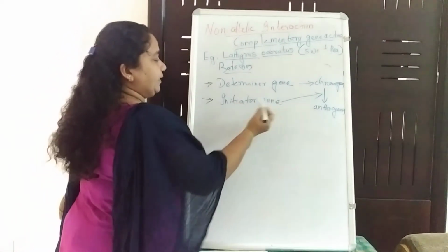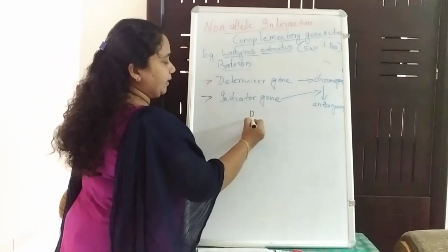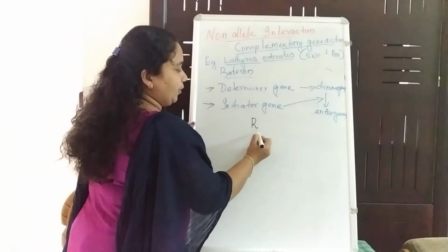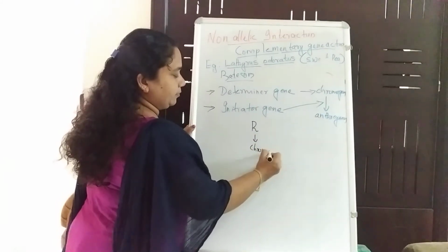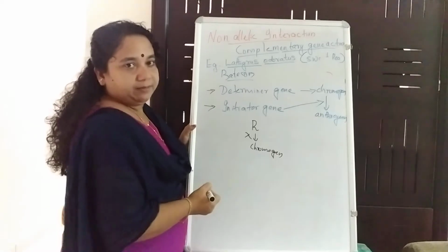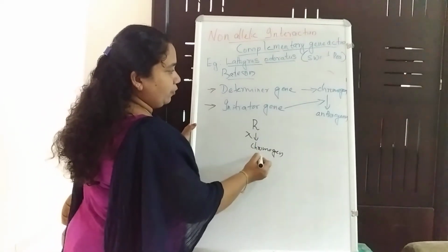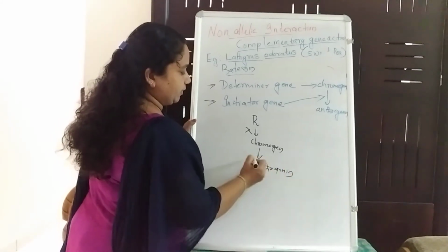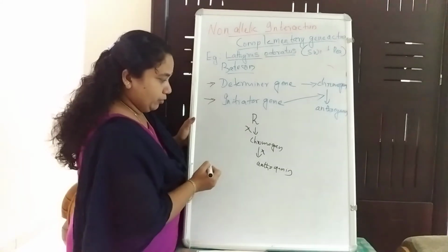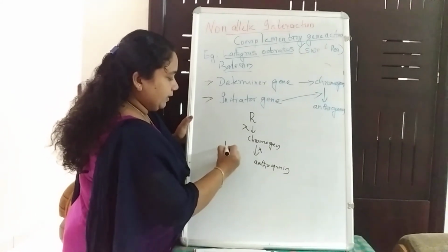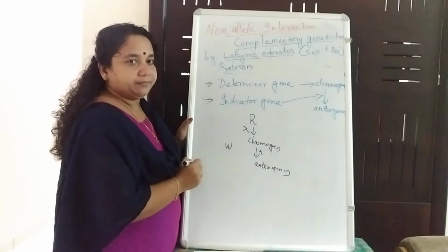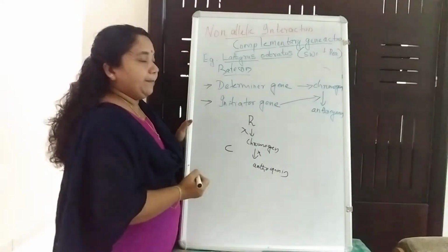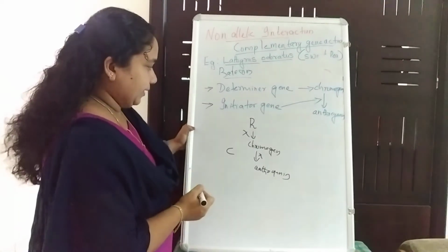So if the determiner gene capital R is absent, what will happen? There will be no chromogen. Chromogen is absent, so there will be no conversion of chromogen to anthocyanin, even if capital C is there.